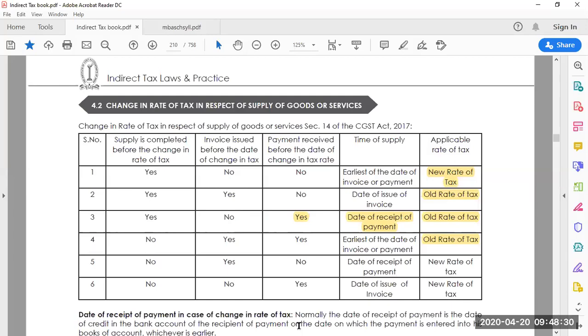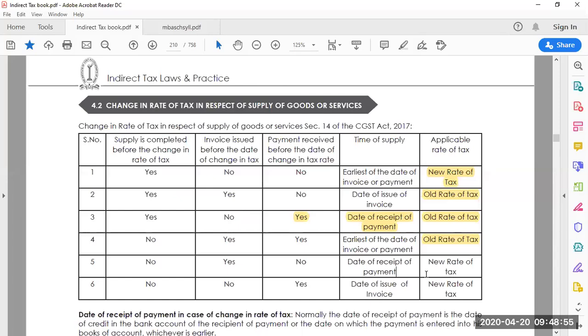In the previous case, payment was done. So that's the reason we considered the old rate of tax. But here, the payment is pending. Even though supply of the goods is not done and you have only issued the invoice, we are going to consider the date of receipt of payment because it is still pending.